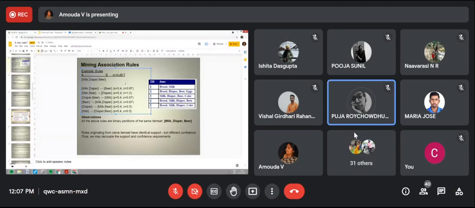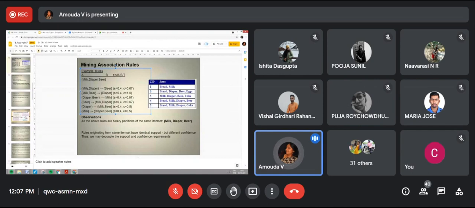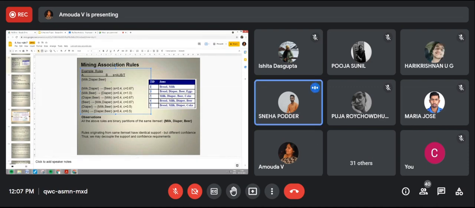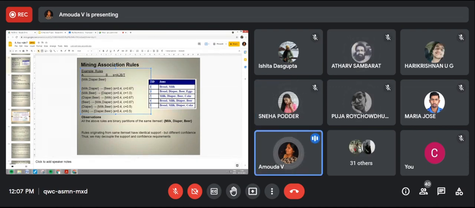Whatever you take, if you take A union B, here it is 3 items: milk, diaper and beer. If you take A union B, it is milk, diaper and beer, whatever the transaction here, because we consider the same item set. Am I right? So what is A union B? A union B is 3 items, divided by the number of transactions.